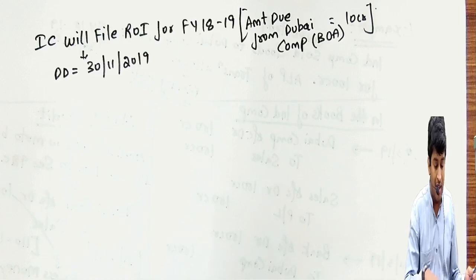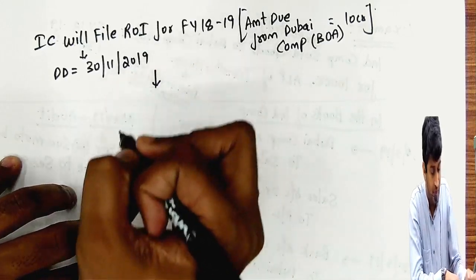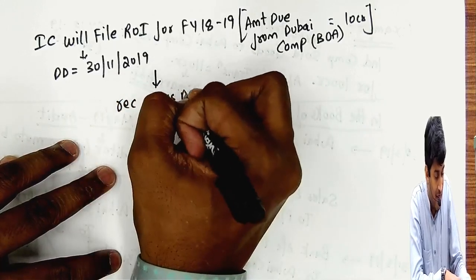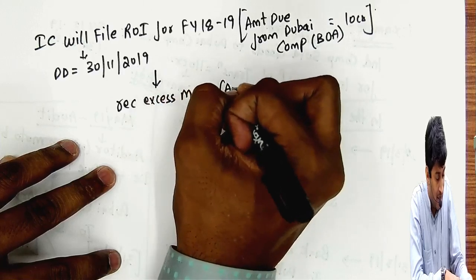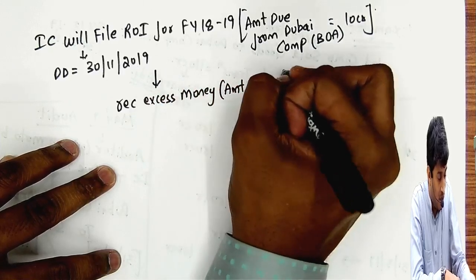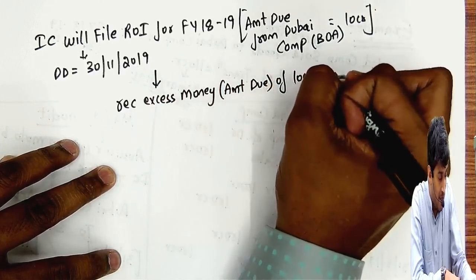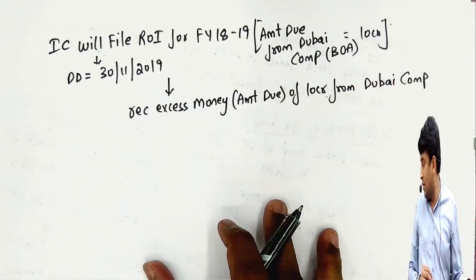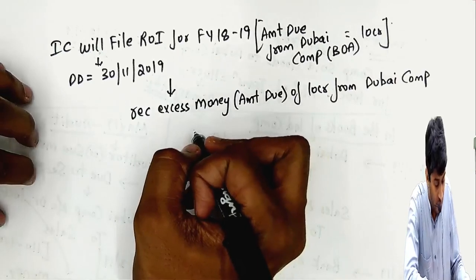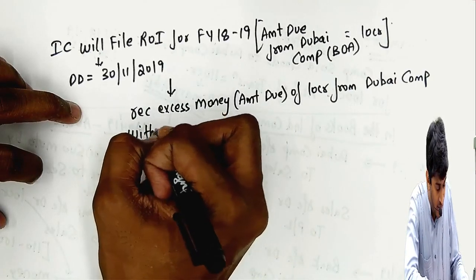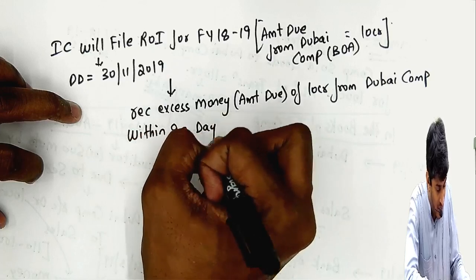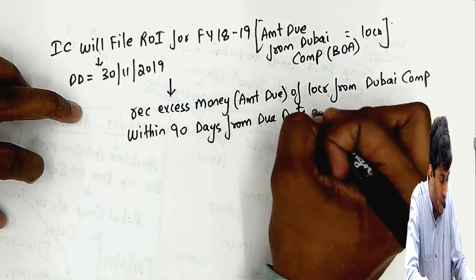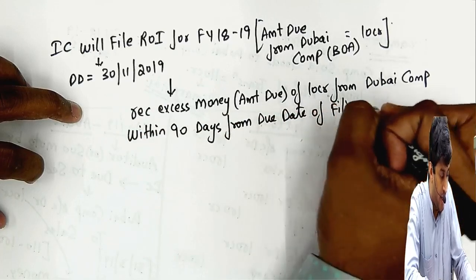So now government says you file the return, receive the excess money. Excess money कितना है? Amount due कितना है? That is nothing but amount due of 10 crores from the Dubai company, within 90 days from the due date of filing return of income.